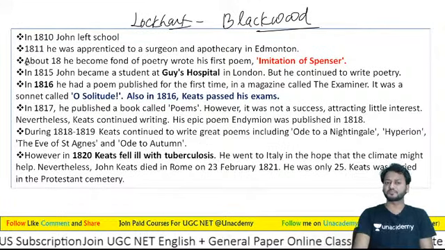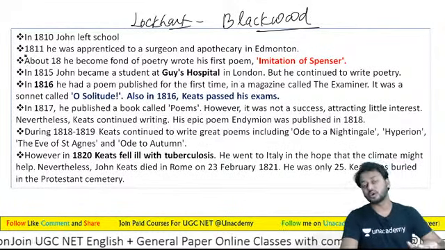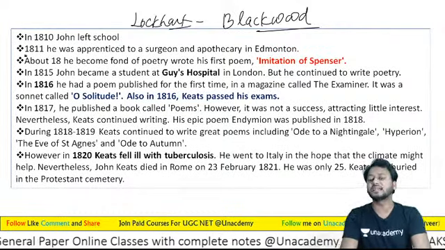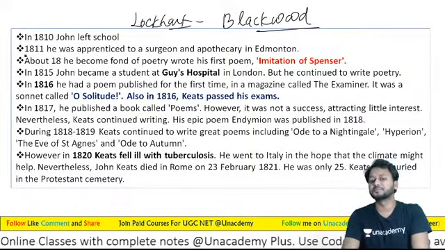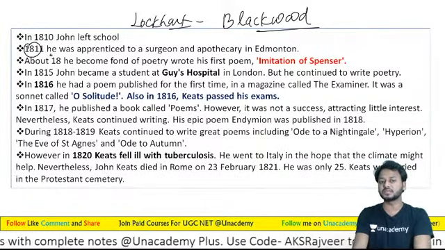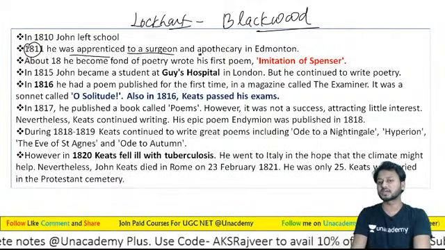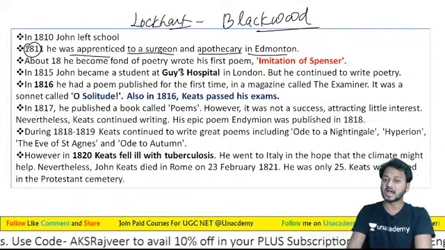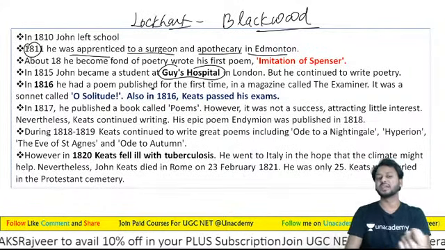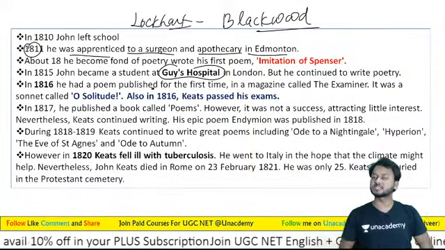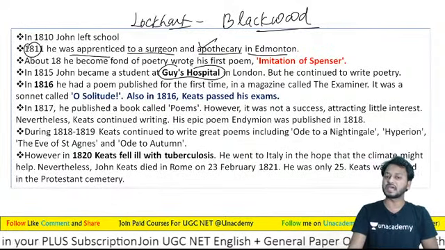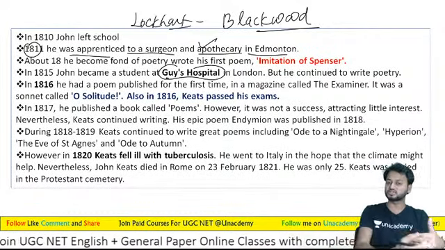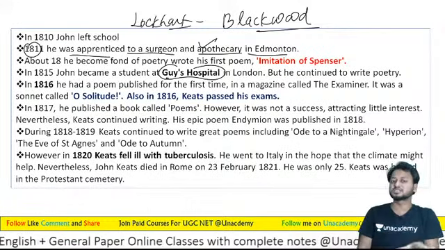Okay, learners, so in the 1810 time period John Keats left the school, that is Enfield School, and later on he was admitted where, learners? In 1811 he apprenticed to a surgeon and apothecary in Edmonton. So learners, the name of that particular place is Guy's Hospital. This is the name of the place. Later on, here at Guy's Hospital he did his apprenticeship, and later on at Guy's Hospital in London he again did his final apprenticeship. So he started his work.